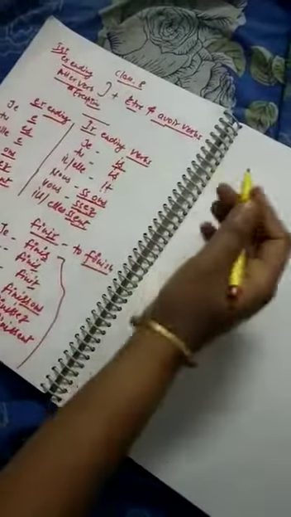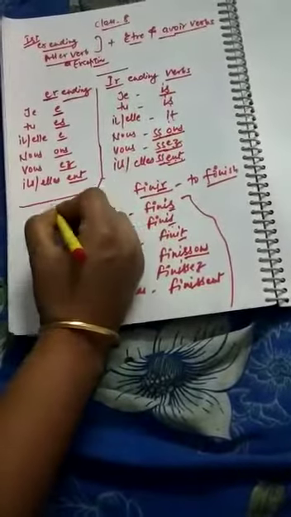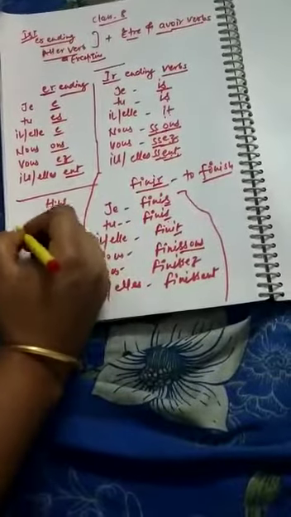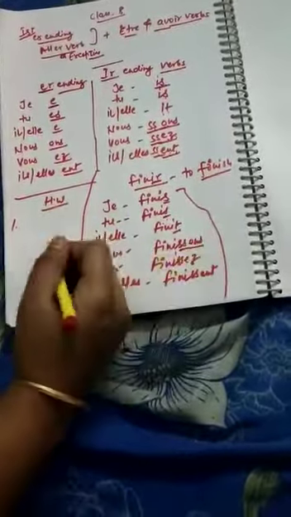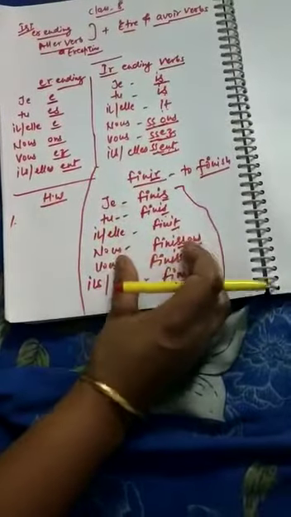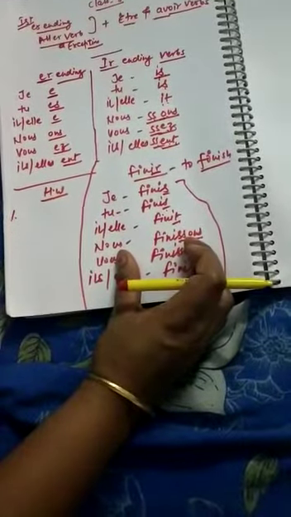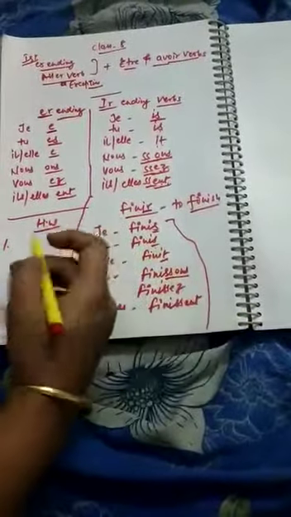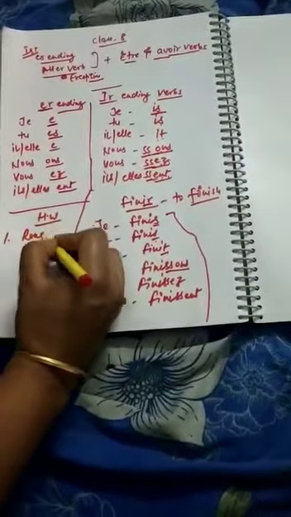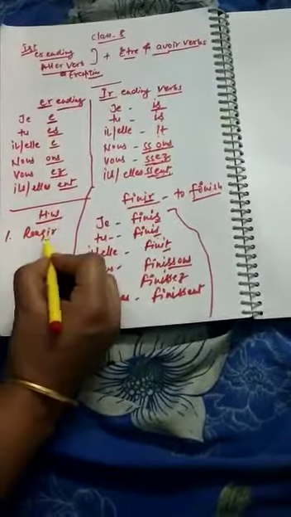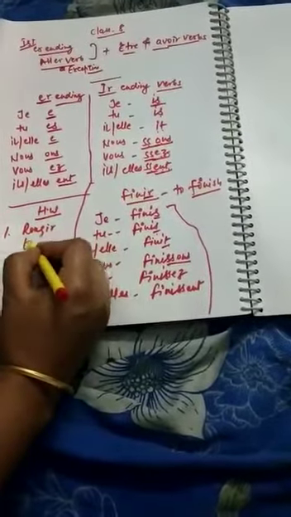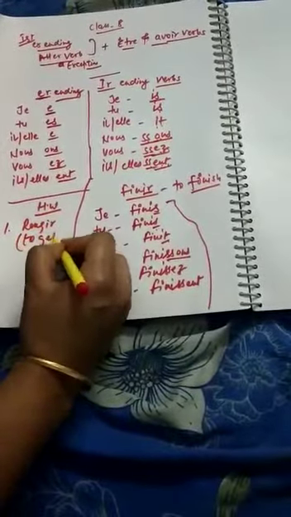So now I'm giving you one homework here. Your homework is, you need to make some conjugation with this formula, with IS, IS, IT, ISSONS, ISSEZ, ISSENT. The first one is rougir, to get red, to get angry.